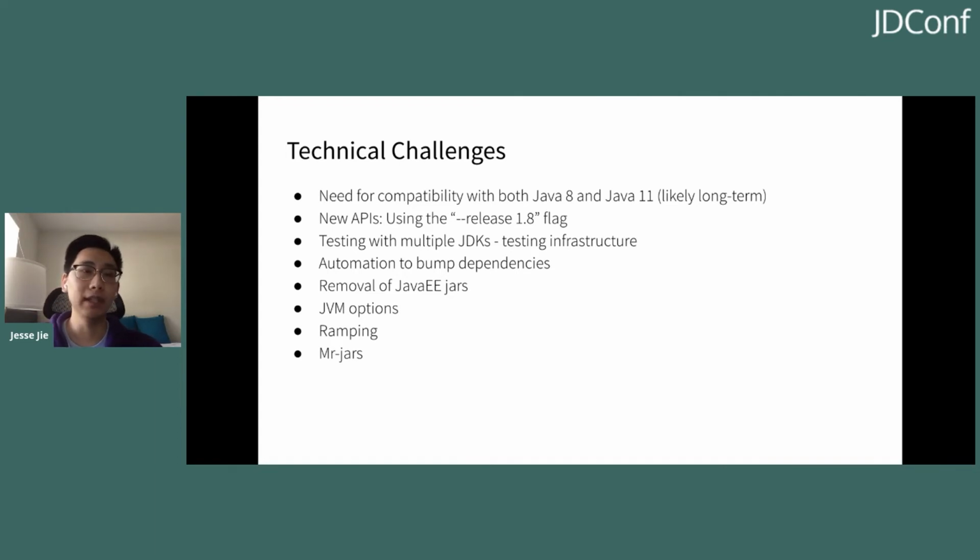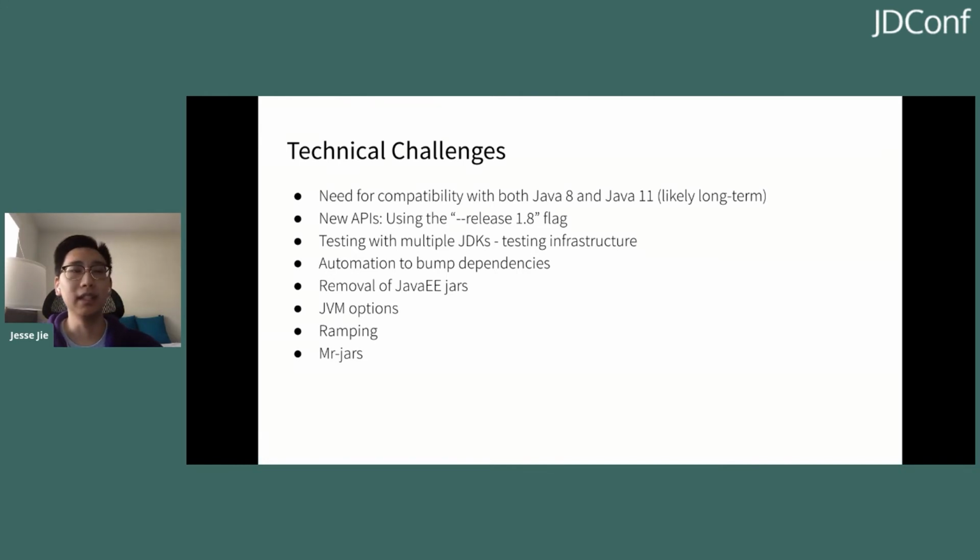However, when we first tried to do this, we saw that application owners were trying to use new APIs right away. Even though we're compiling down to Java 8 level bytecode, if you use a new API that's available in Java 11 but not in Java 8, you will still face runtime issues in the form of no such method exceptions or anything else from API changes.